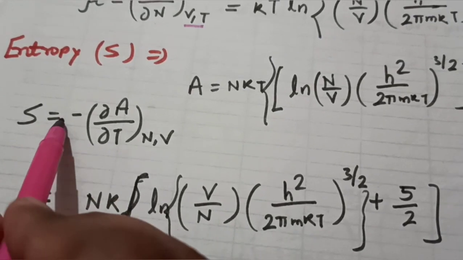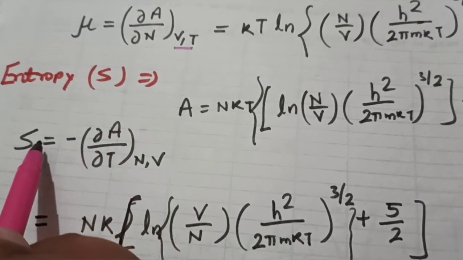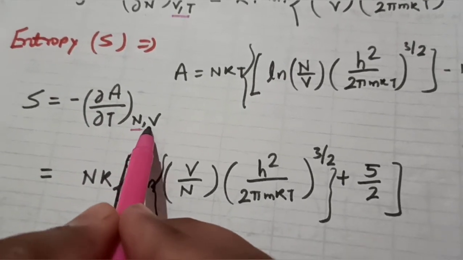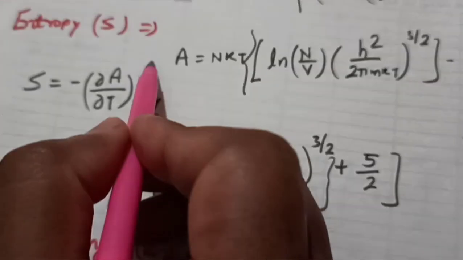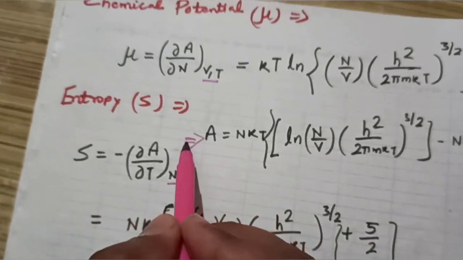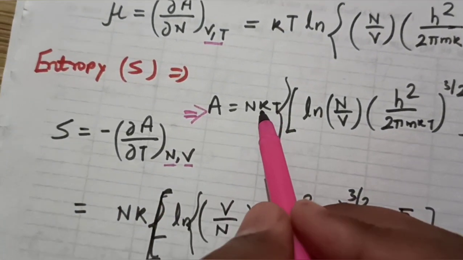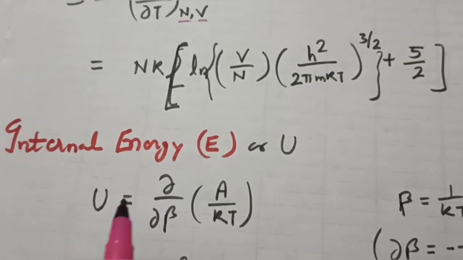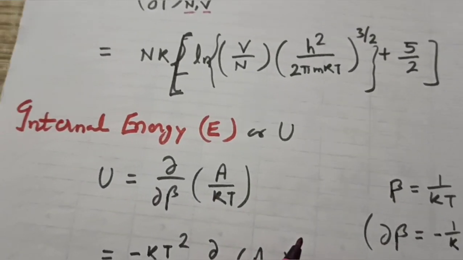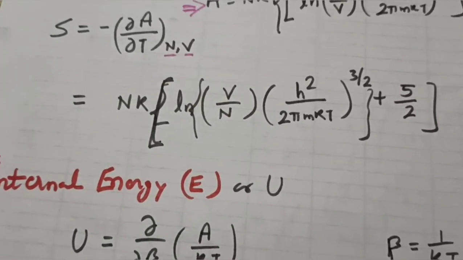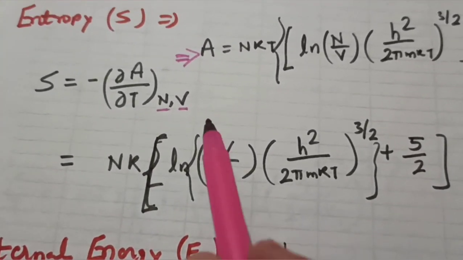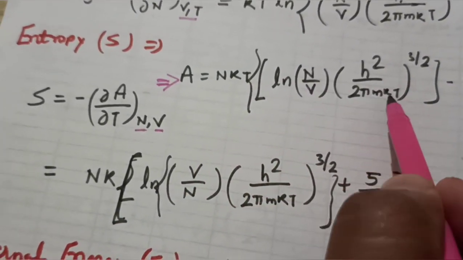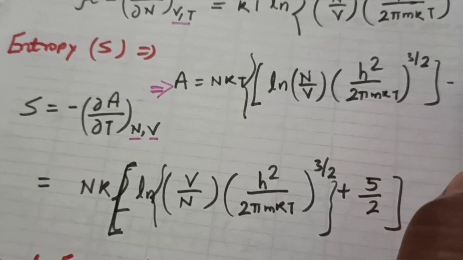So we have entropy here. Entropy is simply defined in terms of this Helmholtz energy. It is written as S equals minus del A upon del T, with the number of particles and volume fixed. We are aware that the Helmholtz free energy is A equals nkT ln of n upon V h square upon 2 pi mkT raised to the power 3 by 2 minus nkT.